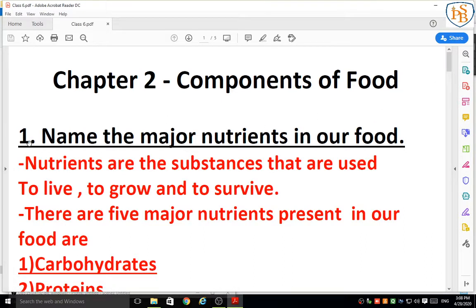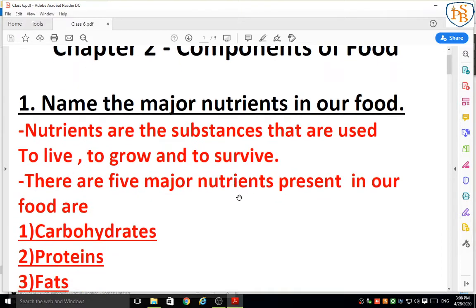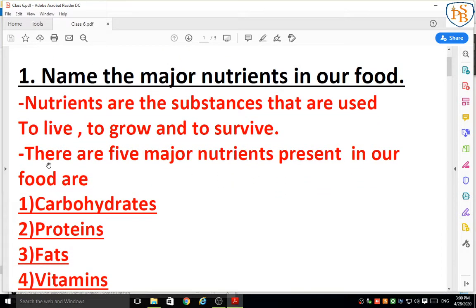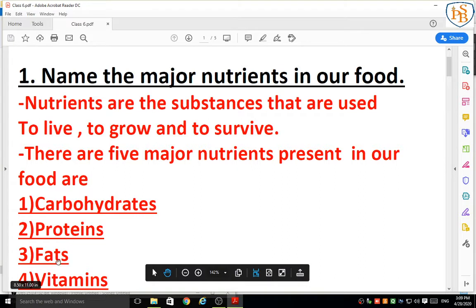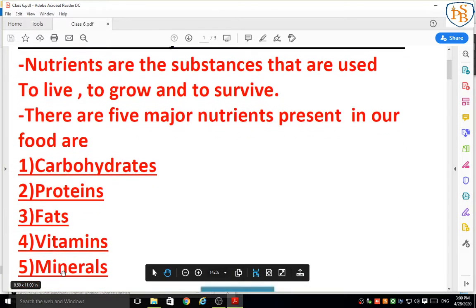So see, first question is: name the major nutrients in our food. While writing this answer, first you have to explain what nutrients are. Nutrients are the substances that are used to live, to grow and to survive. So first we have to write the definition of nutrients. Next, write there are 5 major nutrients present in our food: carbohydrates, protein, fats, vitamins and minerals.